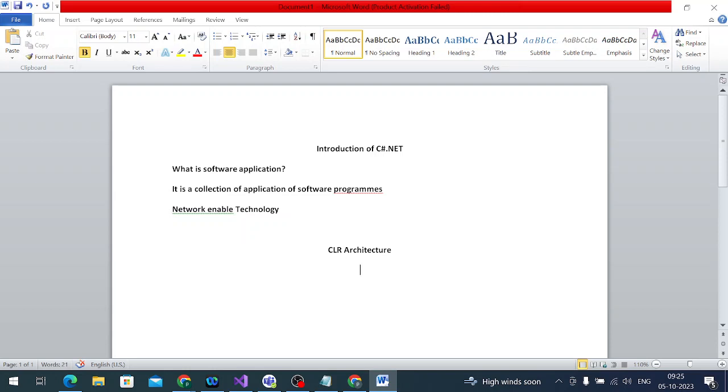In the CLR, whatever program we write, everything is written in a class only. The class loader can call this program, and after that the code management is there, which understands that this program is developed in English only.